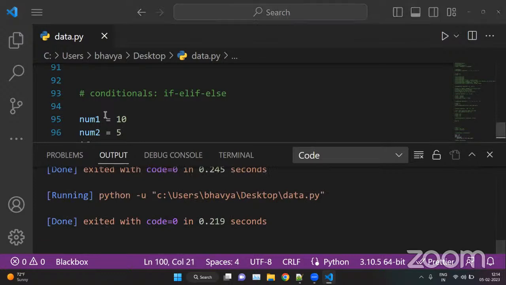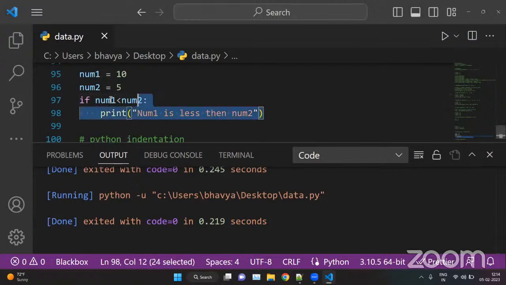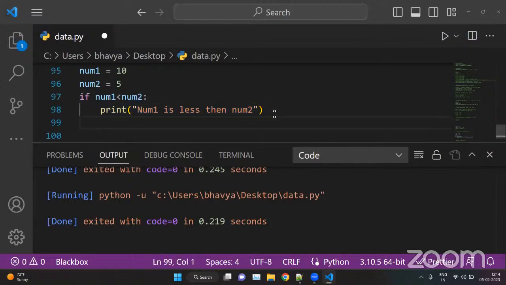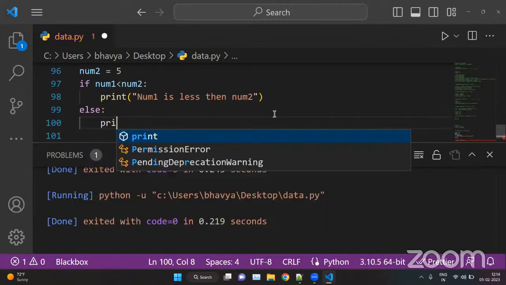Basically, we don't get any output because this condition is false. Num1 is 10 and num2 is 5, so num1 is not less than num2. That is why this condition is false, and whenever the condition is false, this statement will not execute. So in that case, we can execute an else condition, that is print.